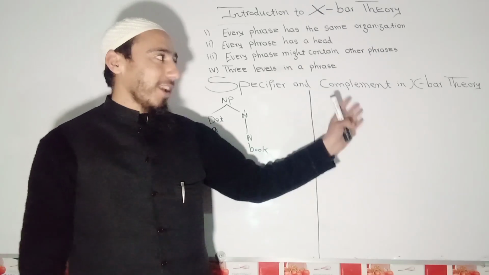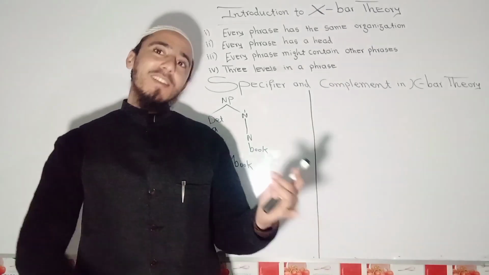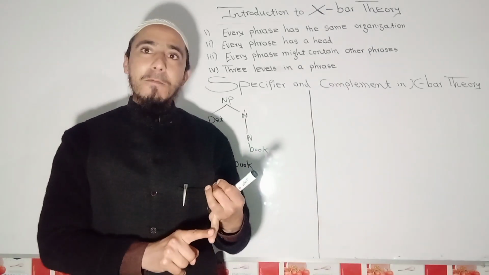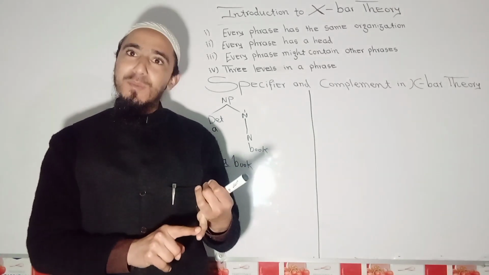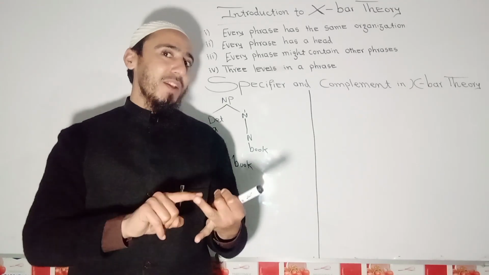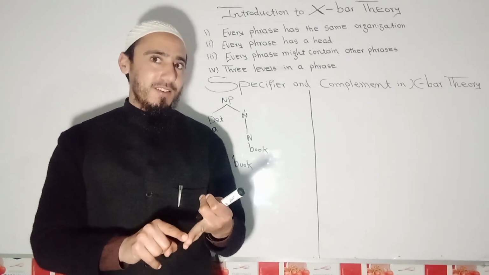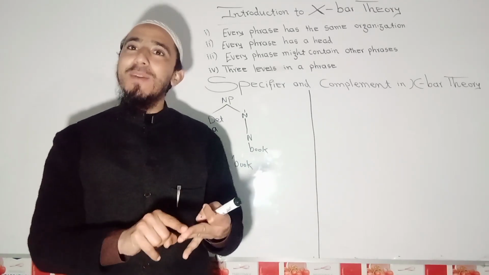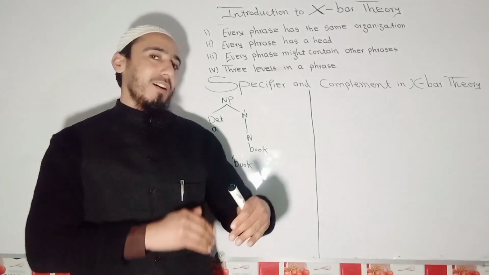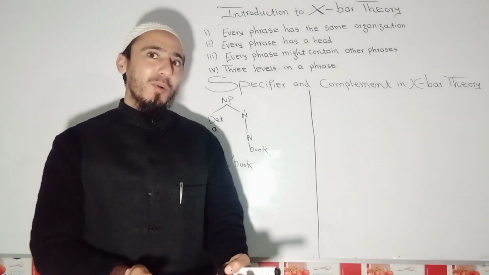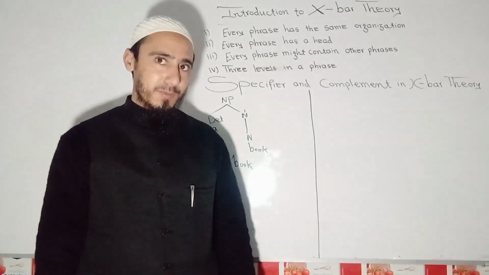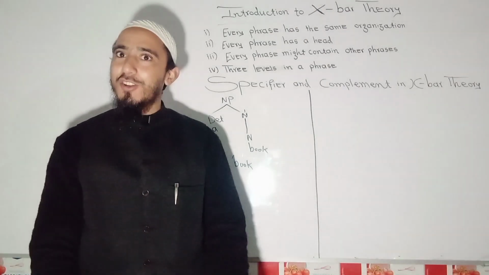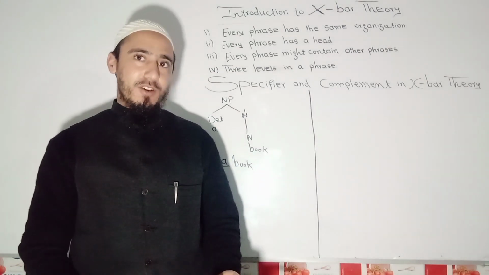Complements can be direct objects, complements can be indirect objects, and complements can be the complement of adjective, and the complement of adverb. You know about direct object and indirect object.